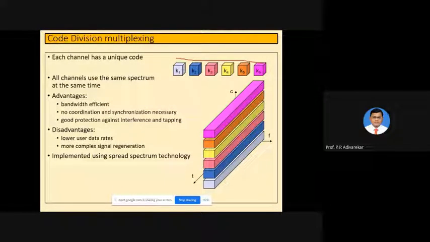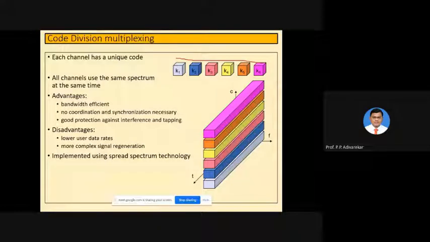You don't have to bother about at what time the receiver is going to receive the signal, as the entire time period or frequency band is available for reception. Also, since each user is using a different code, tapping is not easy, and it provides robustness against tapping and interference.